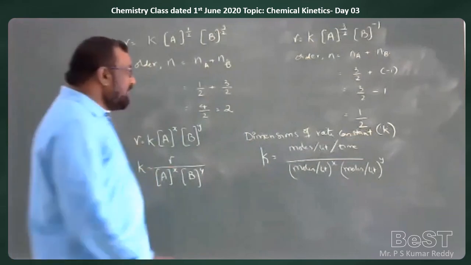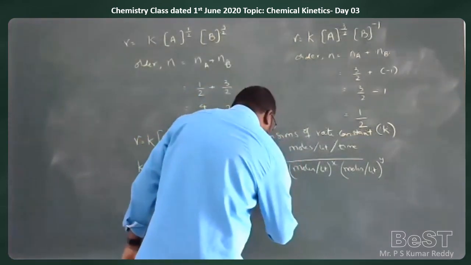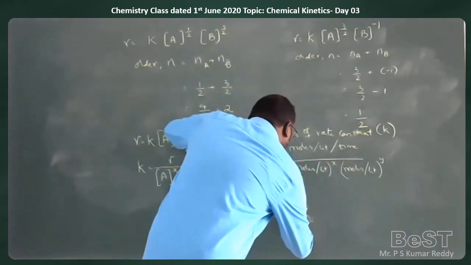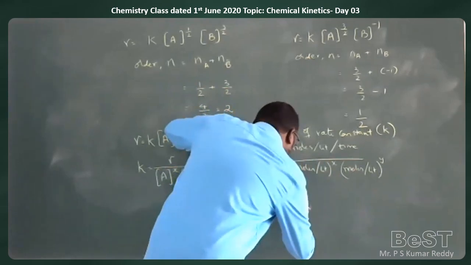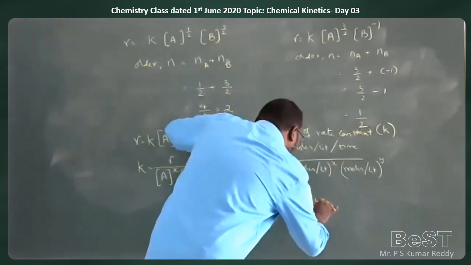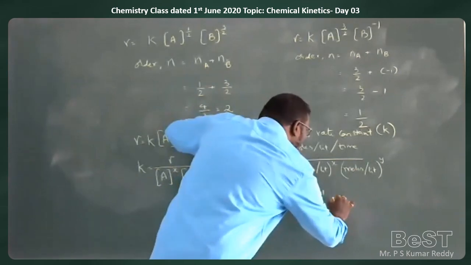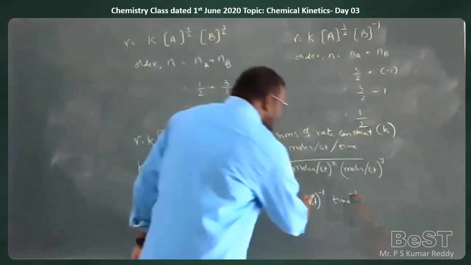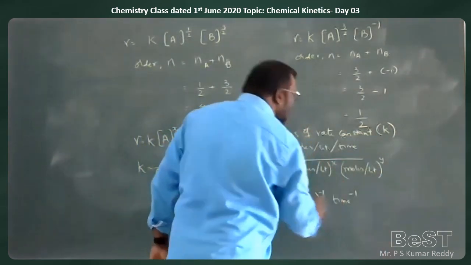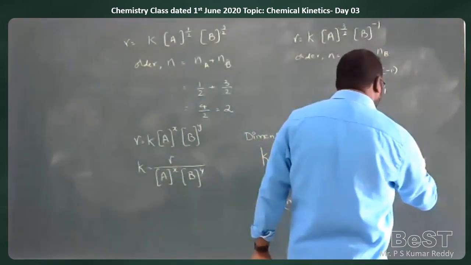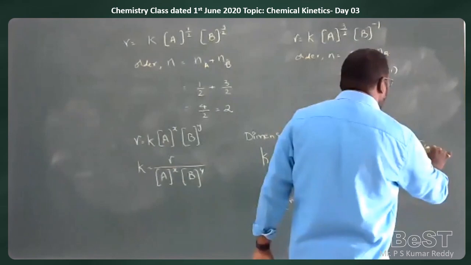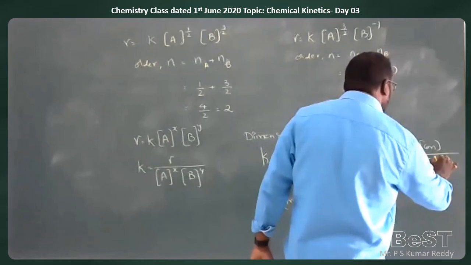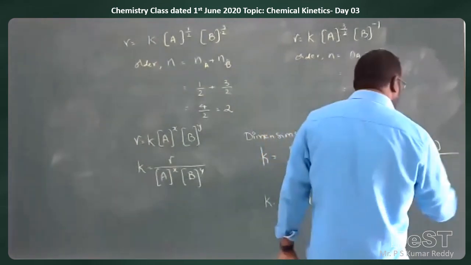Now, when we take the dimensions, moles per liter to the power of -1 and time to the power of -1, you will be getting a result based upon X and Y. X and Y together we take as N. K is equal to concentration by concentration to the power of N, together by time.